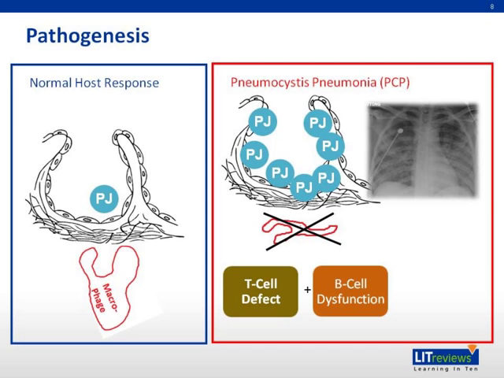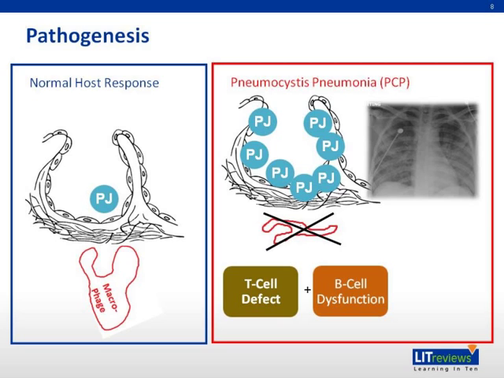For the pathogenesis of pneumocystis infections, we look at the normal host response in response to Pneumocystis jirovecii first. This is a pictorial representation of the organism. It's airborne. We find it in the alveolar air spaces, and in response to this organism, the macrophages are activated to remove the pneumocystis infection.